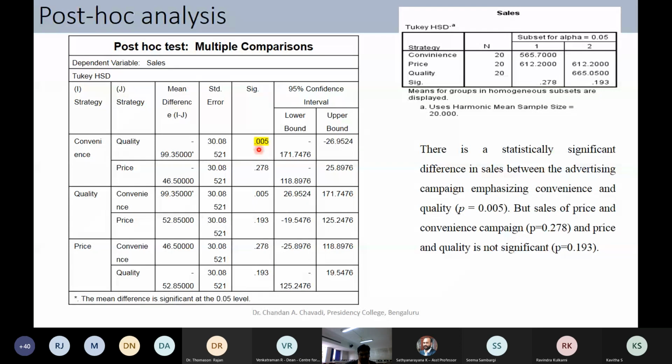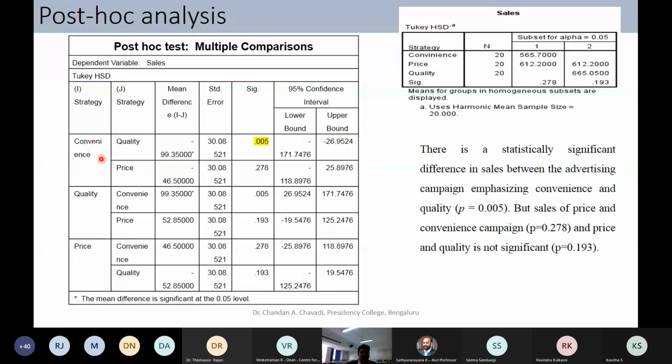Okay, you can see yes, there is a difference. Convenience and price, you can see the value here 0.27, definitely greater than 0.05. So there is no difference between convenience and price. If your ad campaign highlights convenience, or if it highlights price, hardly it makes any difference in terms of the dependent variable, that is sales.